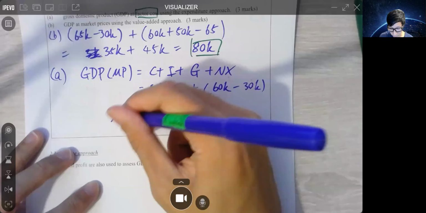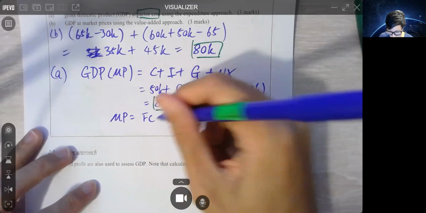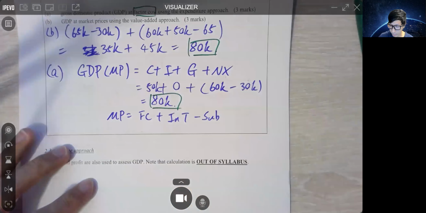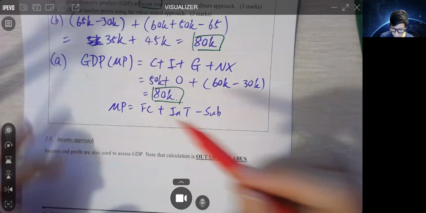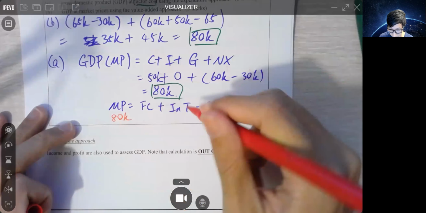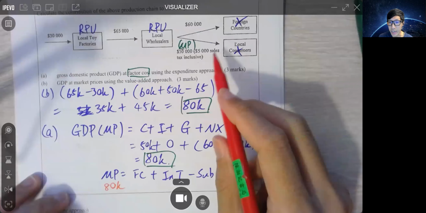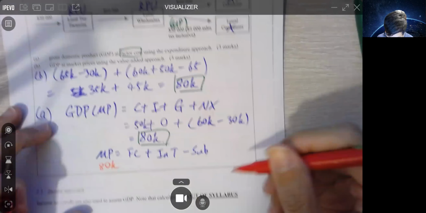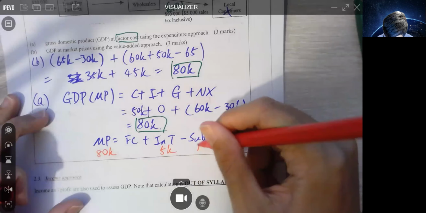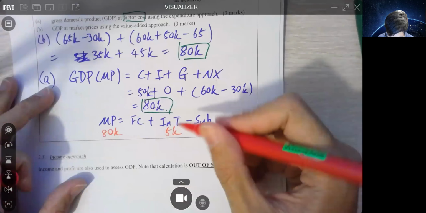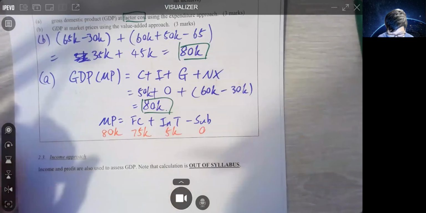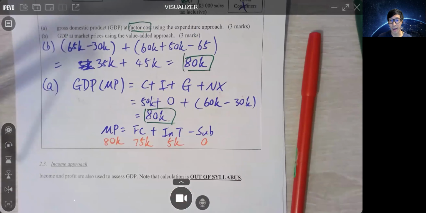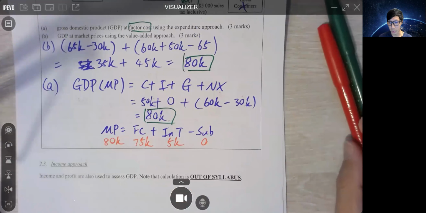So by the virtue of market price equals to factor cost plus indirect tax minus subsidy. Now here, let's see. Market price 80K. In here, sales tax, later on you will learn, sales tax is an indirect tax. 5K, 0, and that would give us factor cost at 75K. Okay，明唔明白啊？So this is how we use expenditure approach to do questions.